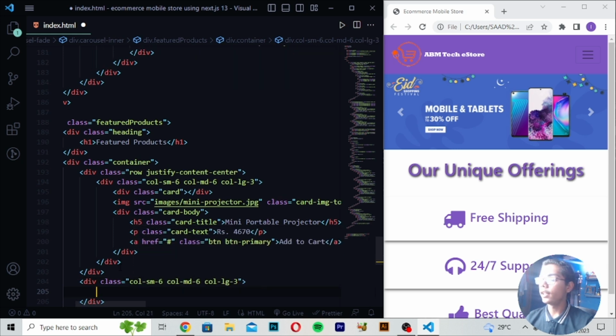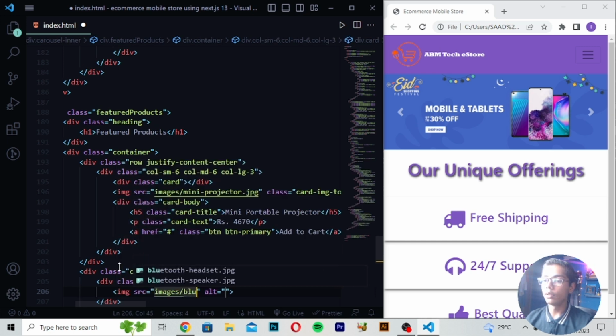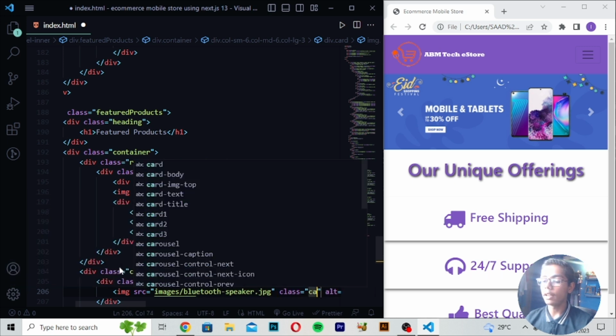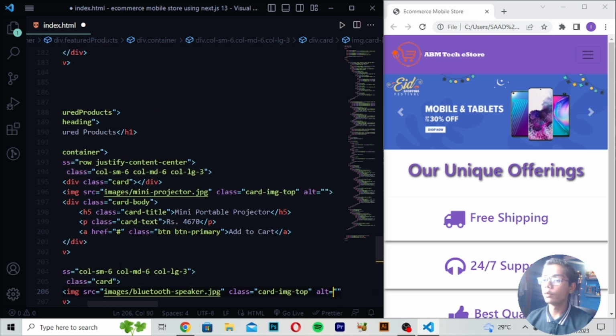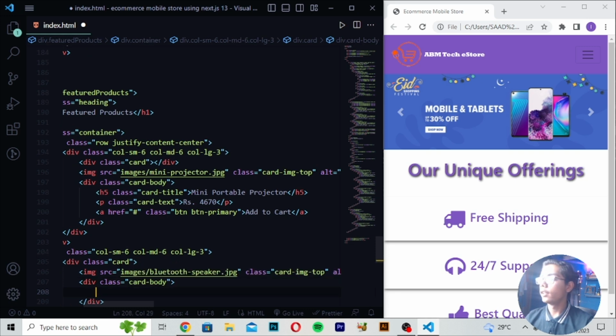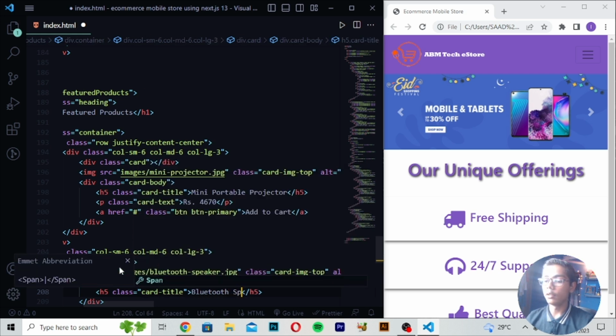Then you have to just write here div class card. Then you have to now just write here images slash, and then write here bluetooth speaker, write here class which should be like card-img-top. So here I will be writing. Then you have to just move down, write here div class card-body. Then you have to write here h5 class. Then you have to just write here card-title. Then in center I will be writing bluetooth. So I will be writing here bluetooth speaker.